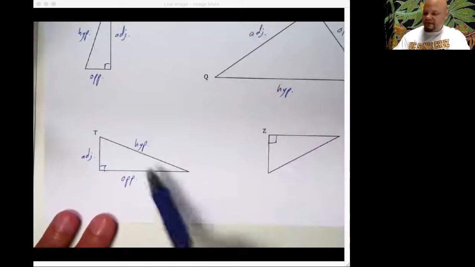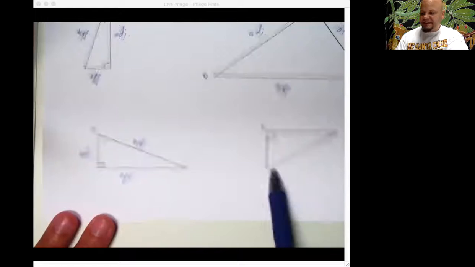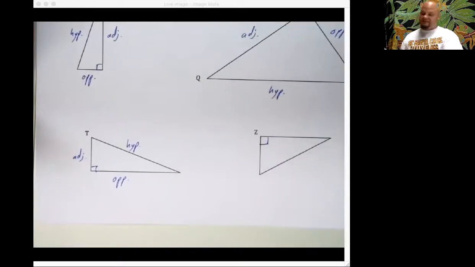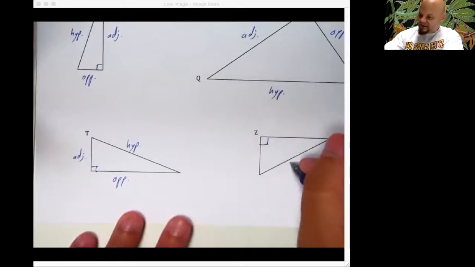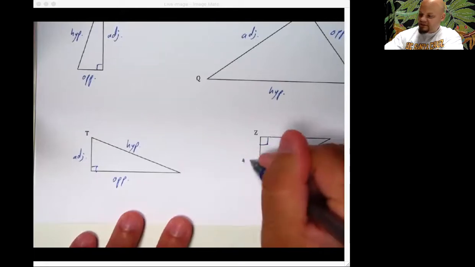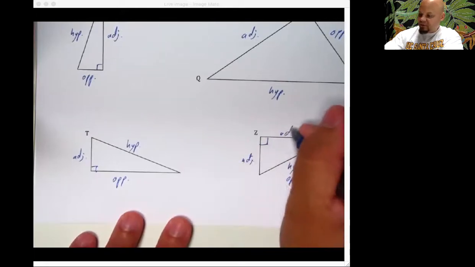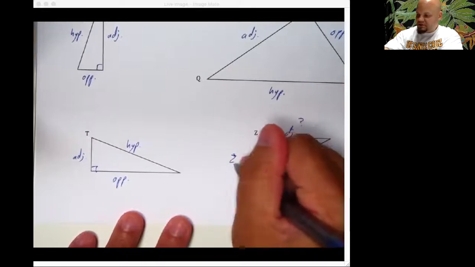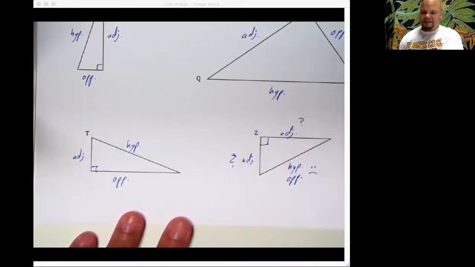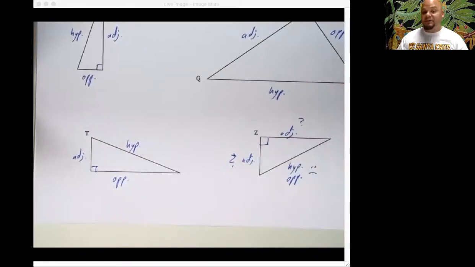All right, and then the last two. This one right here, we've got opposite, adjacent, hypotenuse. This guy, though, I expect you did something like this. Well, this side is the hypotenuse, but it's also the opposite. And we've got two adjacent sides. Or maybe you did something like this. Question mark, sad face. I don't know, but that's basically what happens here.